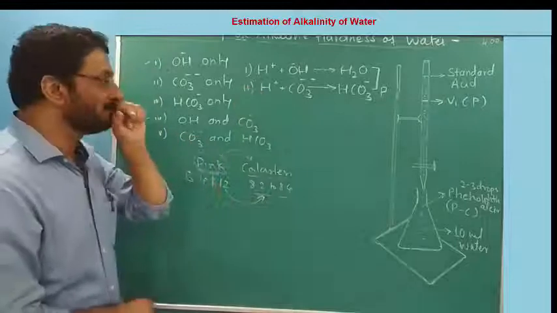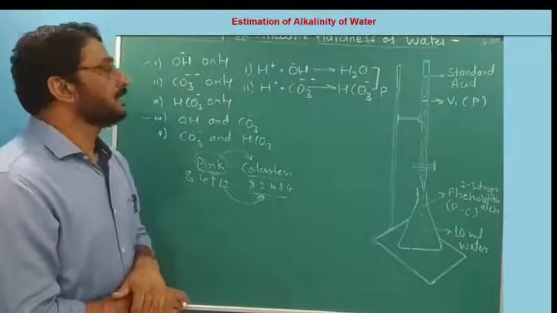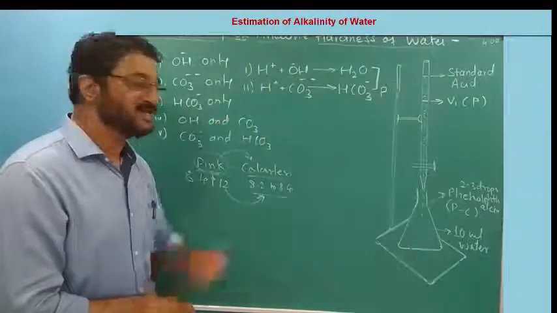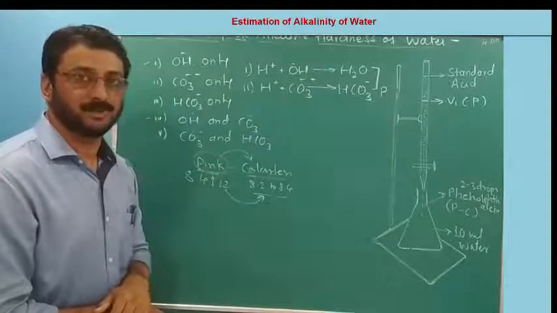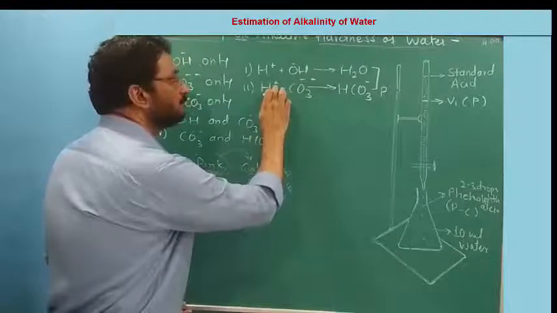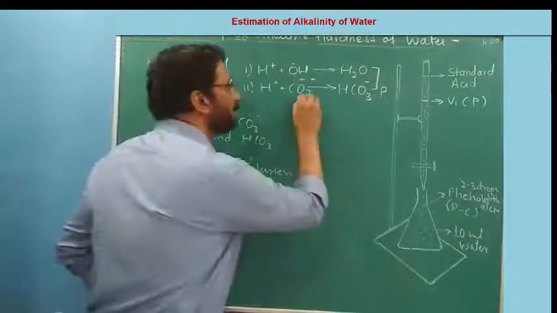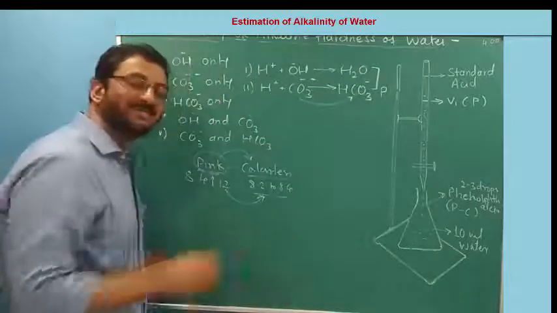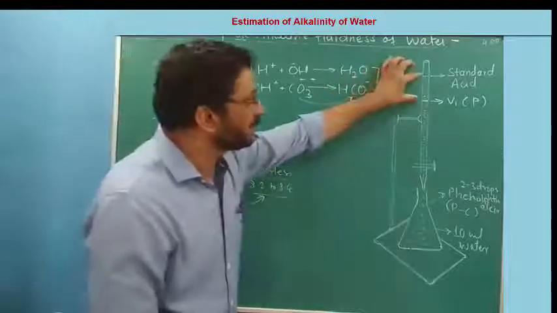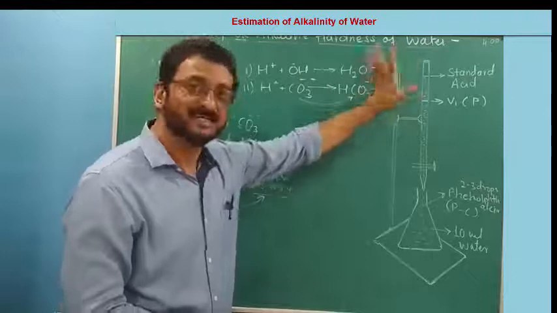Once again I repeat, at the first endpoint, say P endpoint, some volume is required. First CBR, pink changes to colorless. That volume of acid is used to neutralize all hydroxides and 50% carbonate. Why 50%? Out of these two negative charges, one is balanced here, one is still there. So 50% carbonate will remain, but in the form of bicarbonate. This is the information we can make out from the first CBR.